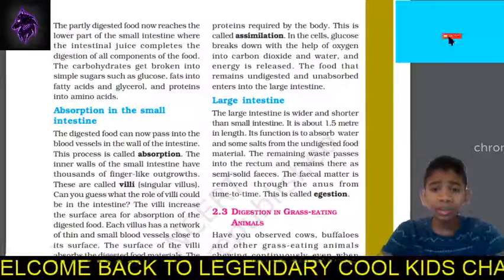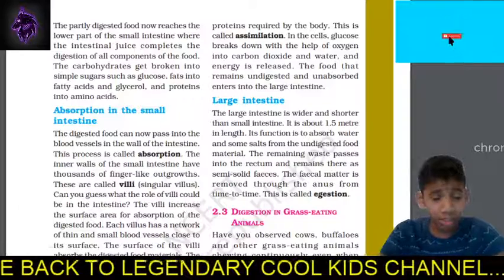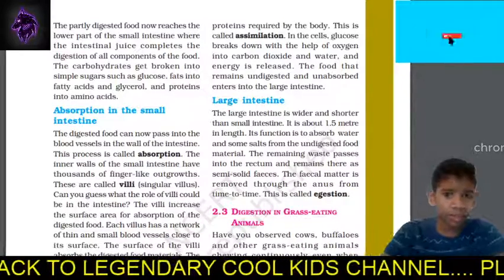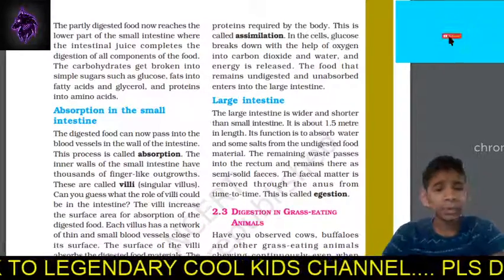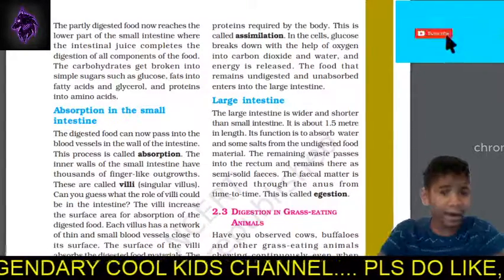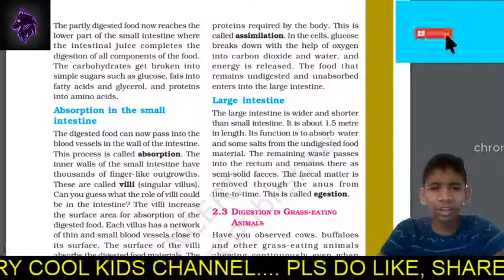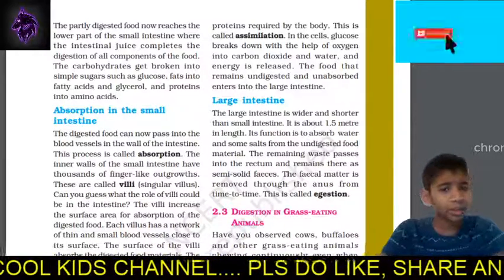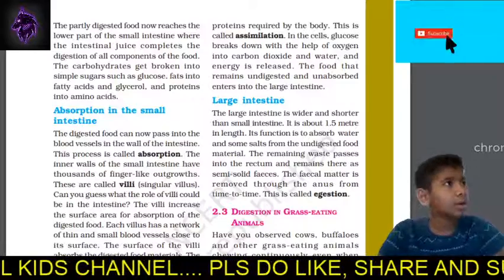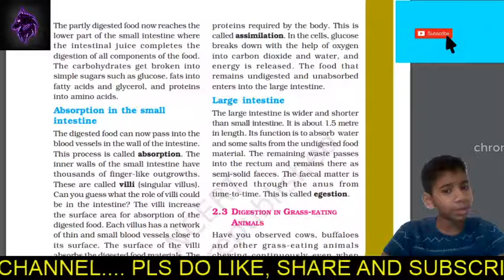This is called assimilation: the villi absorb the food and it is transferred via blood vessels to the organs of the body, where the body organs create the proteins. This process is called assimilation.